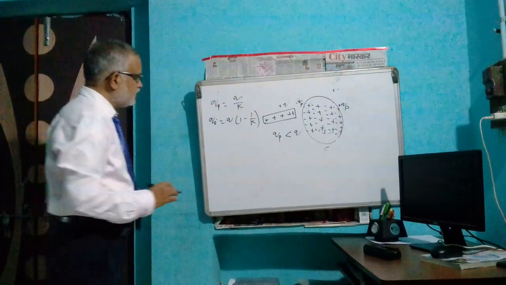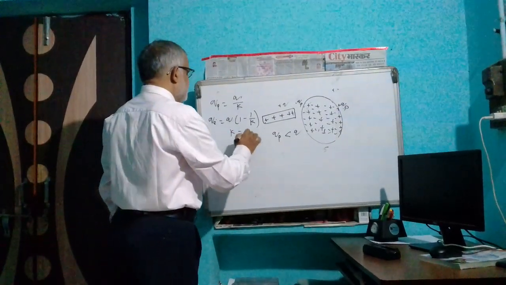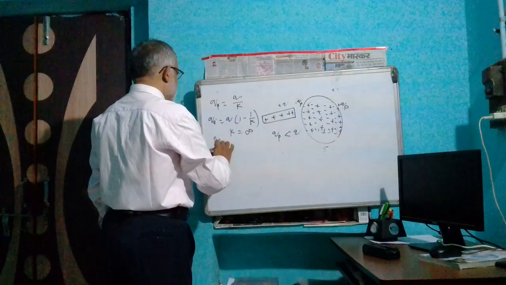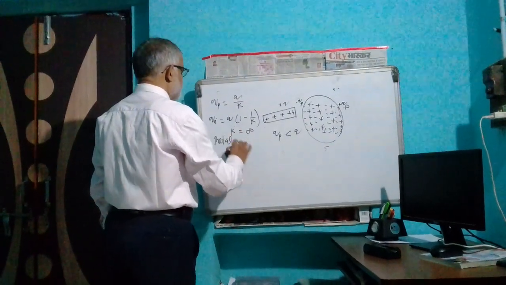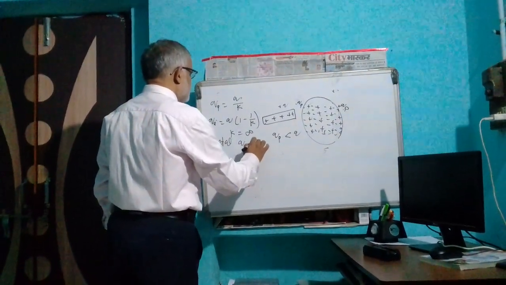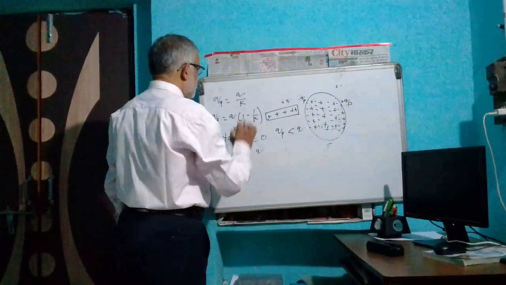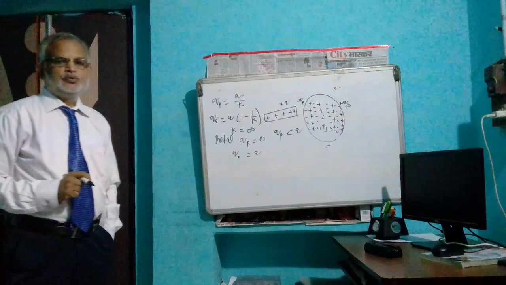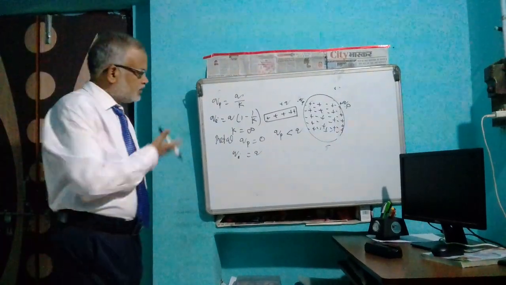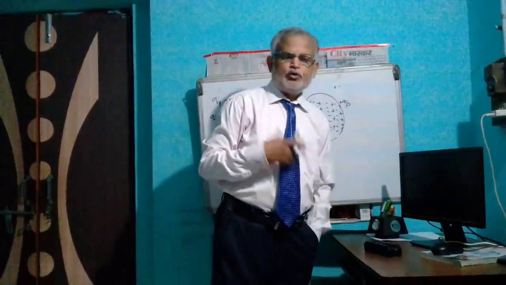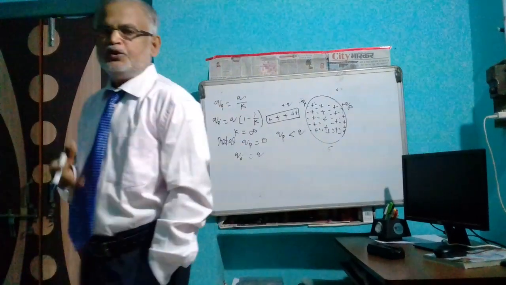For metal, K equals infinite. In case of metal, Qp becomes 0 and Qi becomes Q. Thus, we can explain polarized charge, we can explain induced charge.